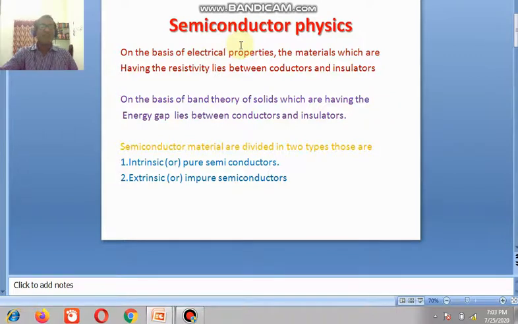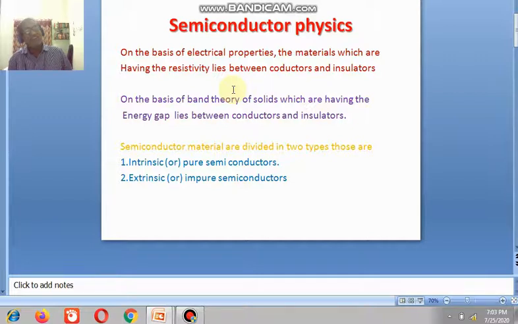So, on the basis of electrical properties, semiconductors are classified into different types. Materials whose resistivity lies between conductor and insulator are known as semiconductors, already discussed in the previous video.